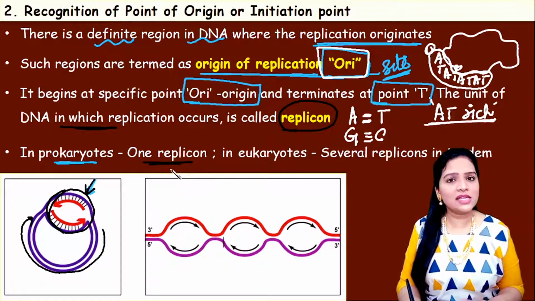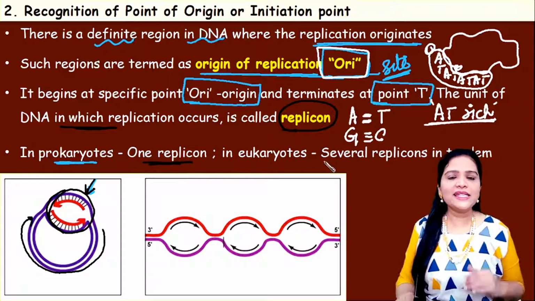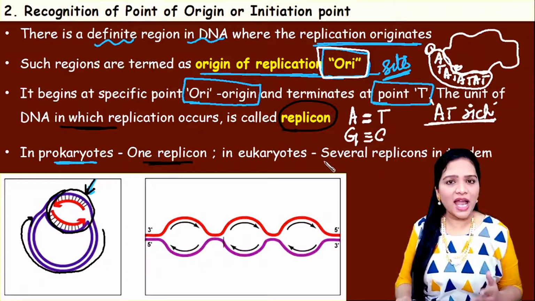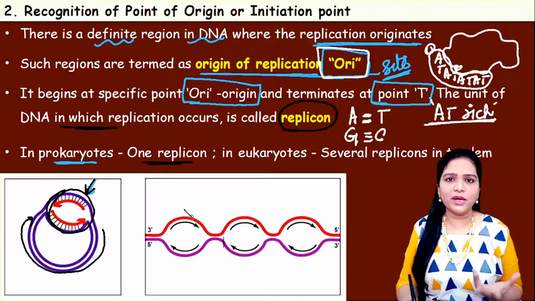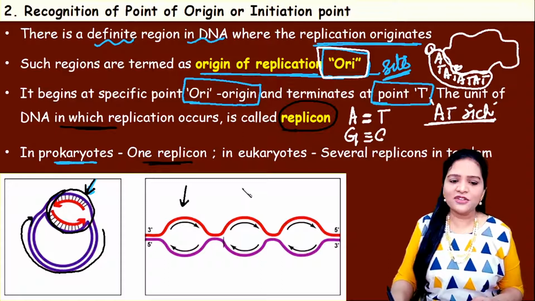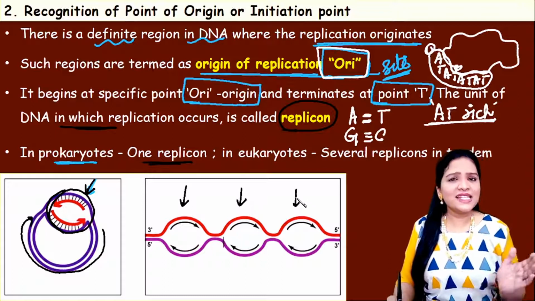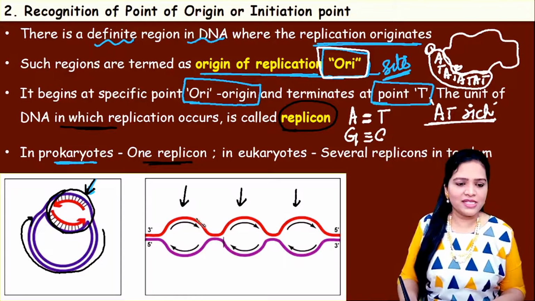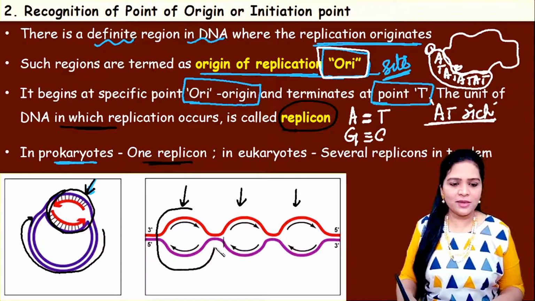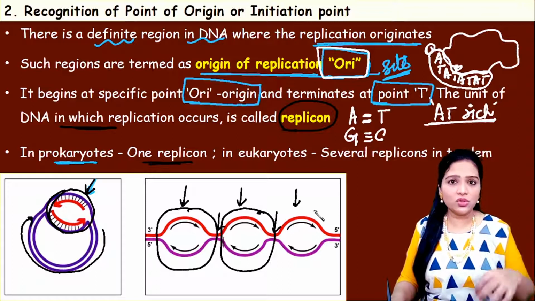Whereas when we see a eukaryotic cell, there will be several replicons in tandem. What is tandem? We know that the size of the eukaryotic cell is much larger compared to prokaryotes. So the DNA replication occurs at several sites, but continuously, one after another. See here, in this region replication occurs. Then after that there is a break. In this region replication occurs. There is a break. That means in the middle region there is no replication occurring.